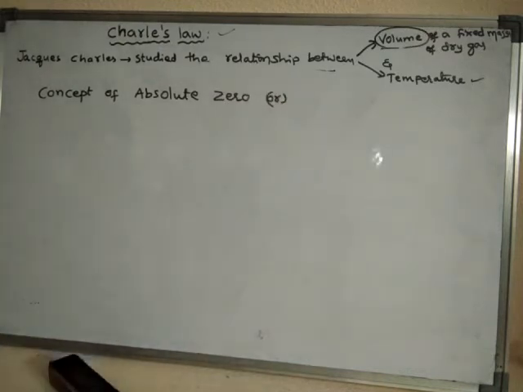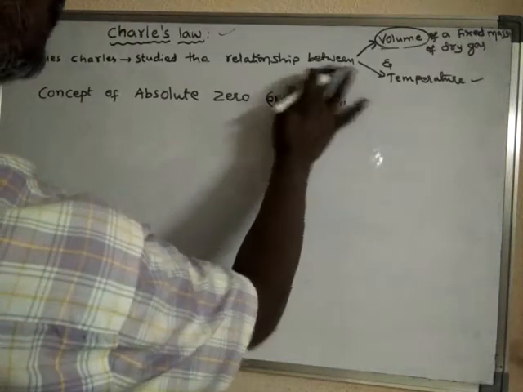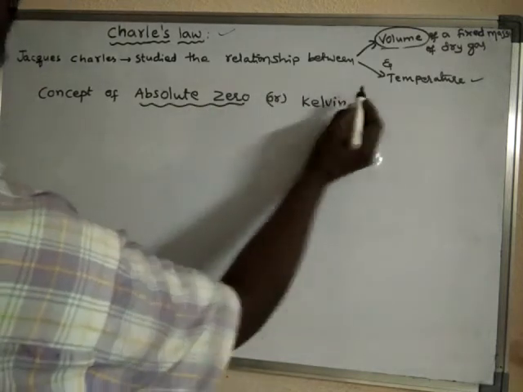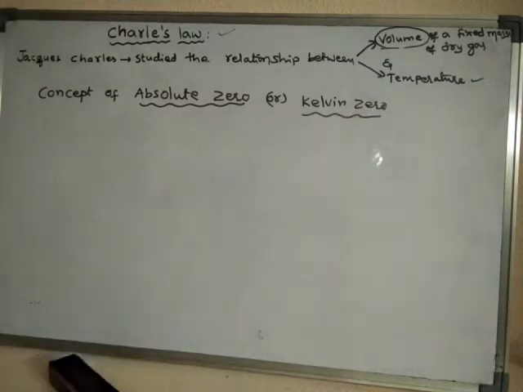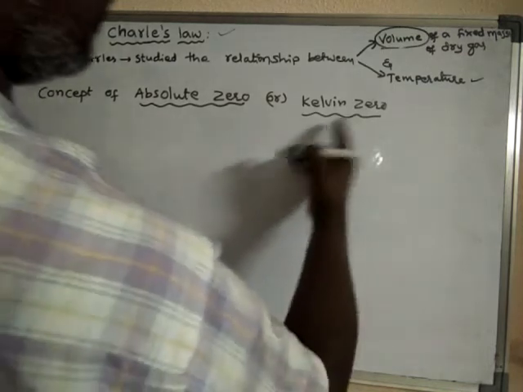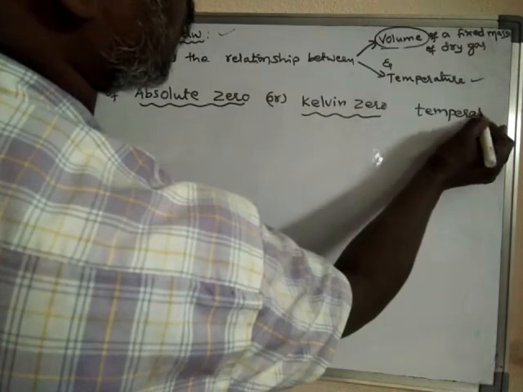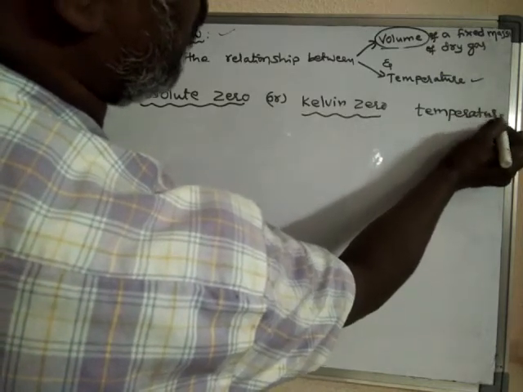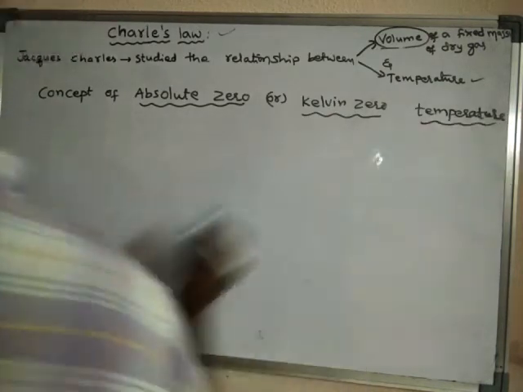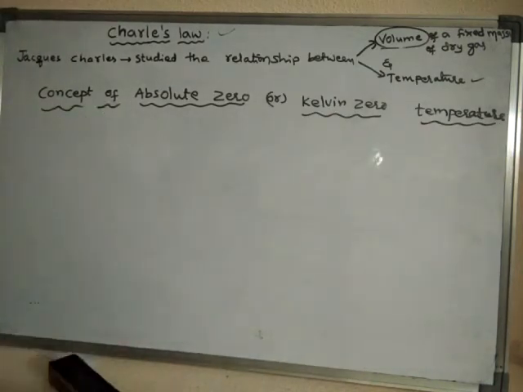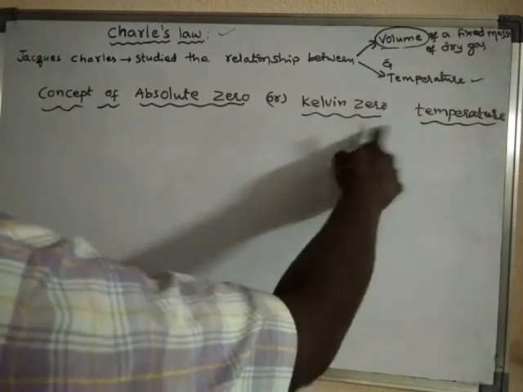It is also called Kelvin zero. Absolute zero is also called Kelvin zero. The concept of absolute zero or Kelvin zero temperature.